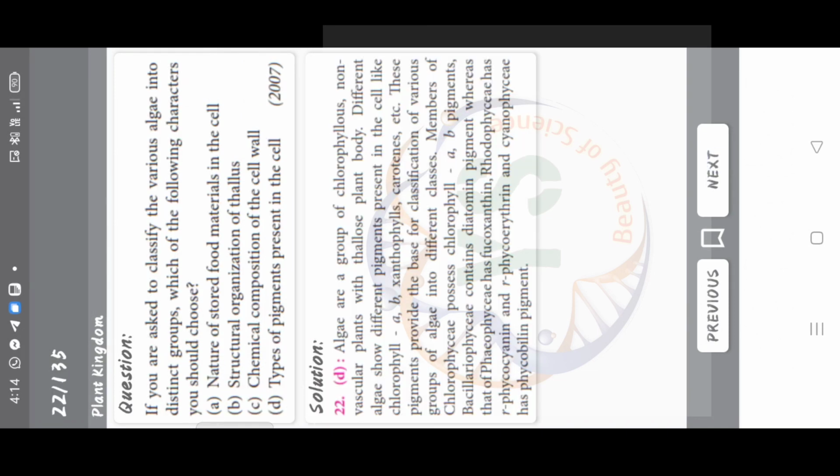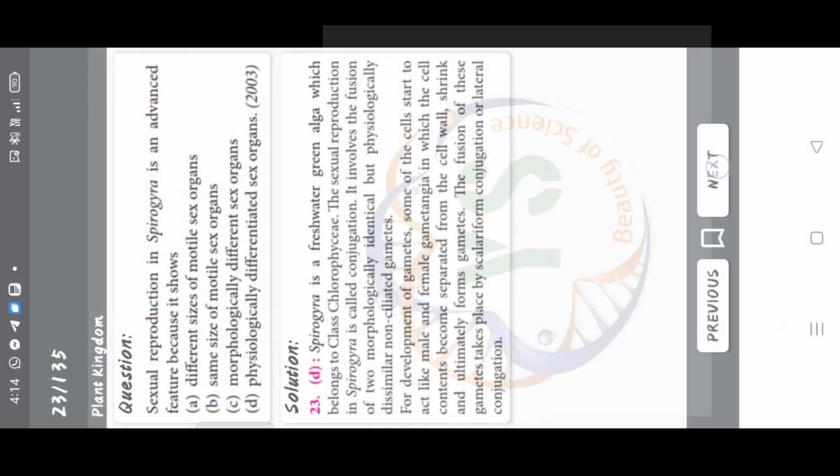Mannitol is the stored food in Porphyra, Fucus, Gracilaria, Chara. Right answer is option B, Fucus. If you are asked to classify the various algae into distinct groups, which of the following characters you should choose? Nature of stored food material in the cell, structural organization of thallus, chemical composition of the cell wall, types of pigments present in the cell. Correct answer is option D, types of pigments present in the cell.